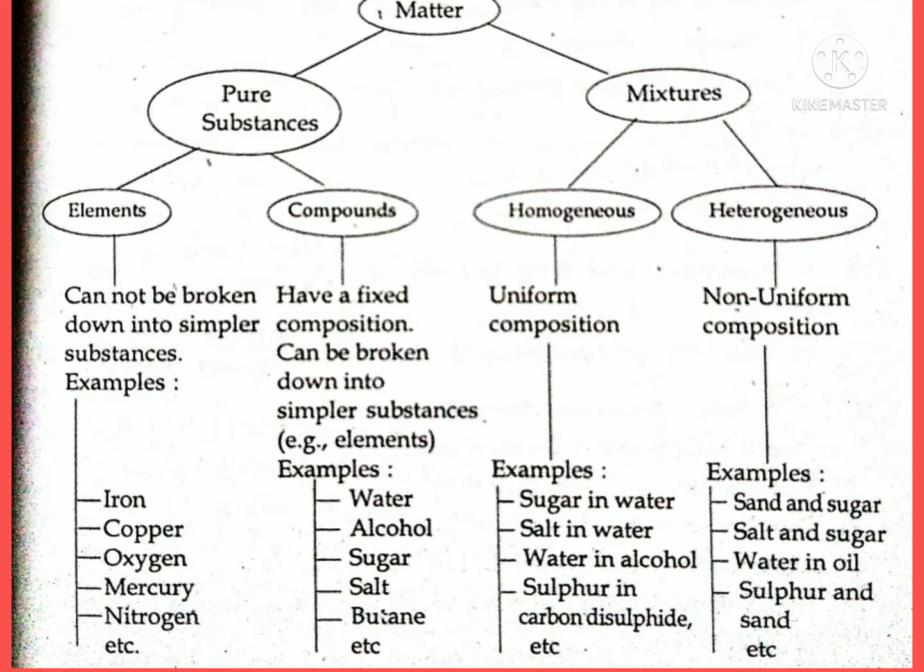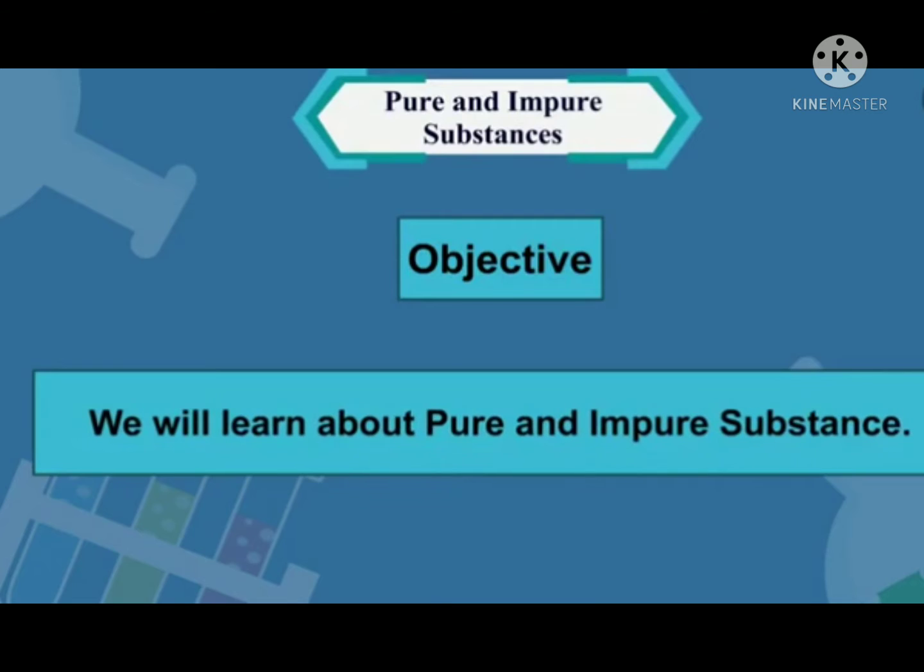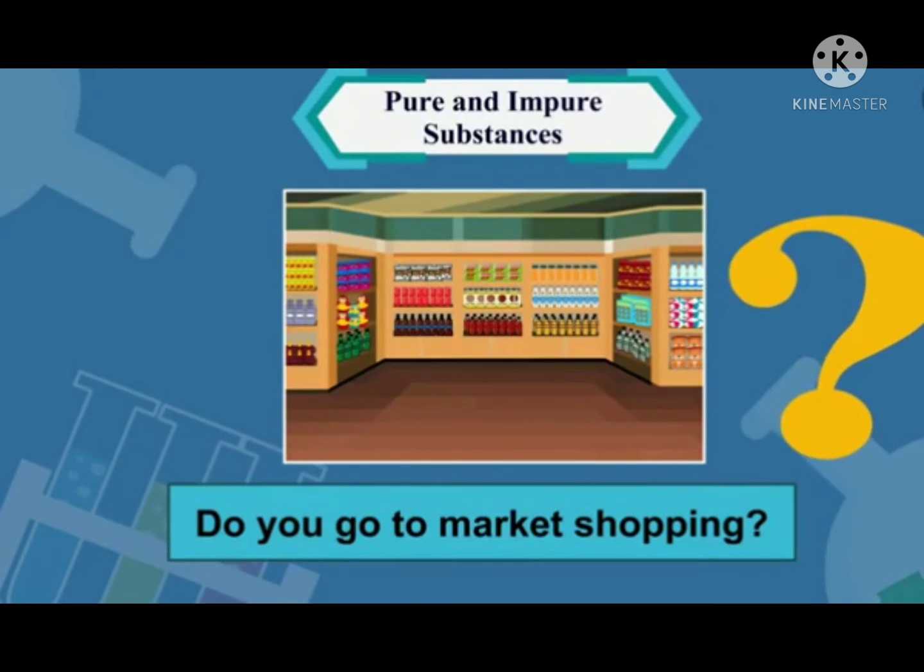Dear students, observe this video on pure and impure substances. We will learn about pure and impure substances. Do you go to the market for shopping?